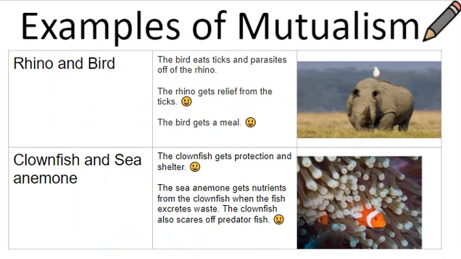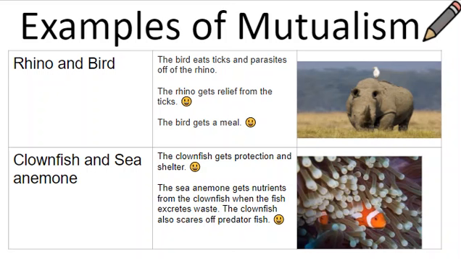Here are two examples of mutualism. Please pick one of them and write it down. The mutualism relationship between the rhino and the bird is that the bird eats ticks and parasites off the rhino, and the rhino gets relief from the ticks and the bird gets a meal. So both the rhino and the bird benefit.